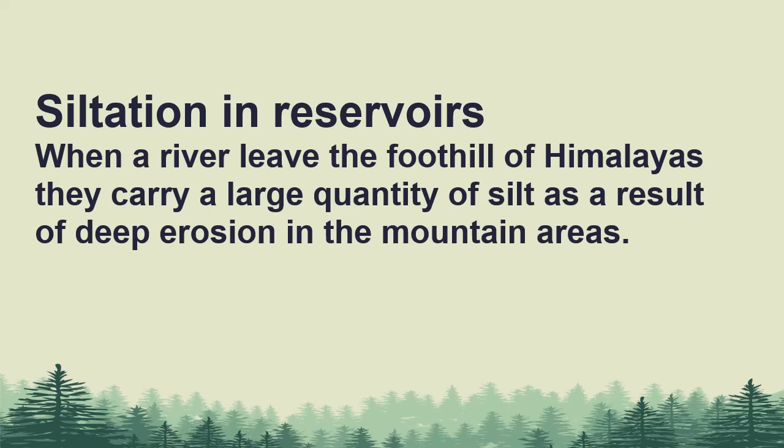Siltation in reservoirs. When the river leaves the foothills of the Himalayas, it carries a large quantity of silt as a result of deep erosion in mountain areas. As you know, when a river is in deep gorges, it erodes the land, the surrounding area. This is deposited in the plains of Punjab and Sindh. Siltation is a menace that can destroy the purpose of dams and barrages.